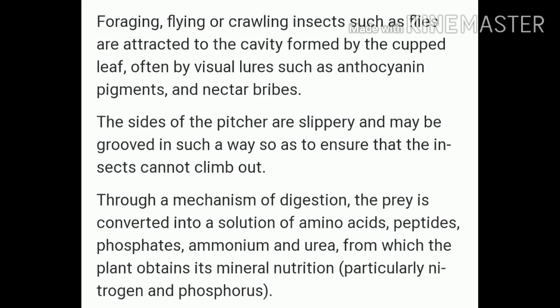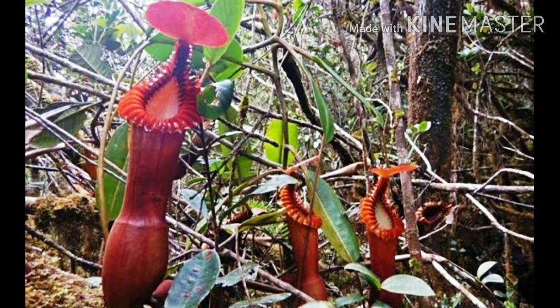Through the mechanism of digestion, the prey is converted into a solution of amino acids, peptides, phosphate, ammonium, and urea, from which the plant obtains its mineral nutrition.